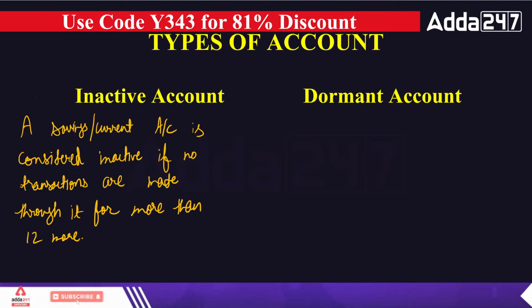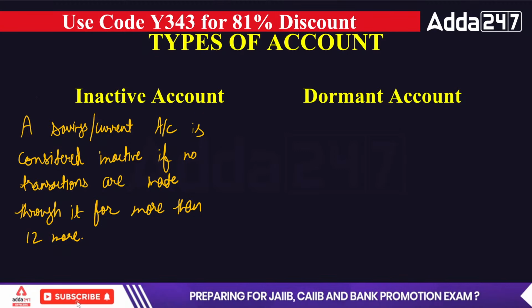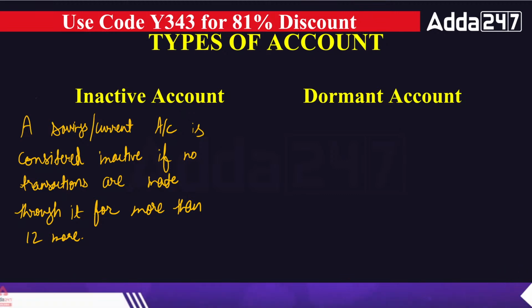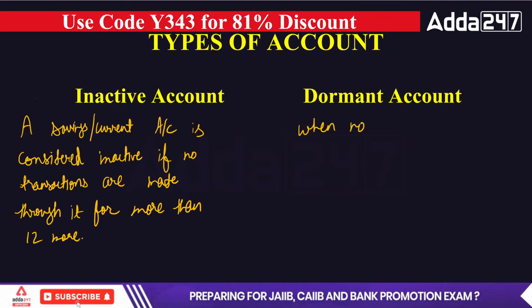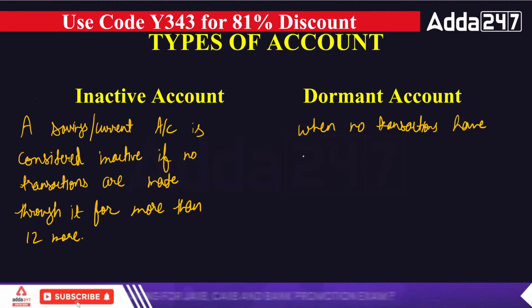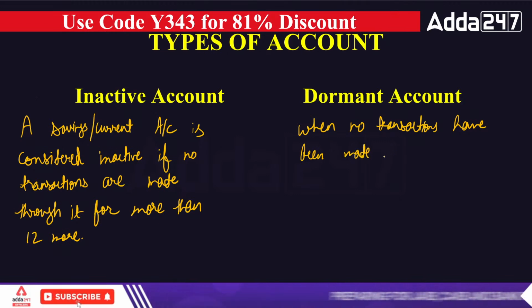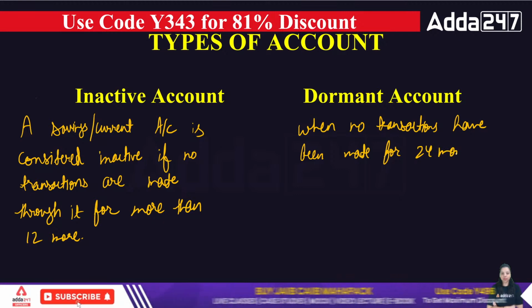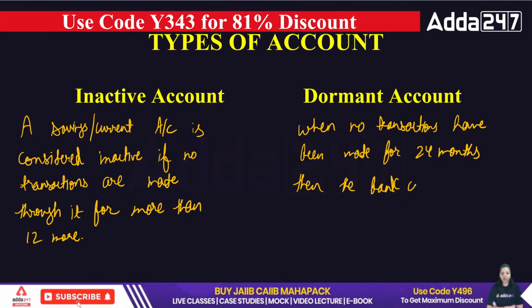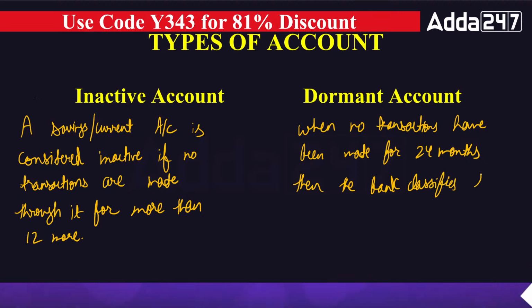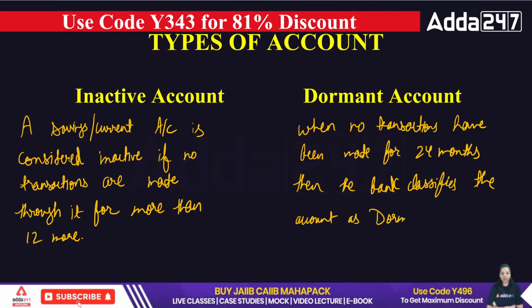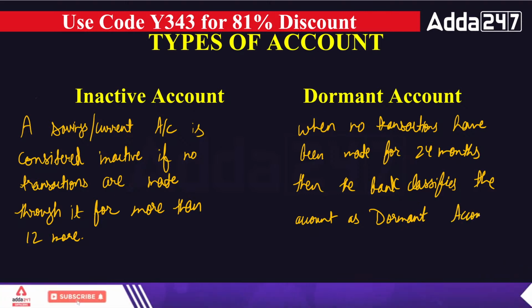So we can say when no transaction has been made in the bank account for 24 months, the bank classifies the account as a dormant account.